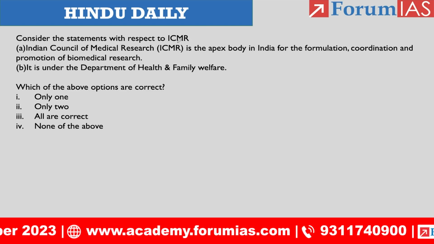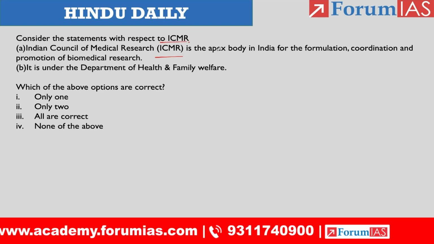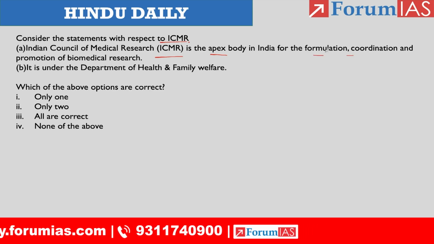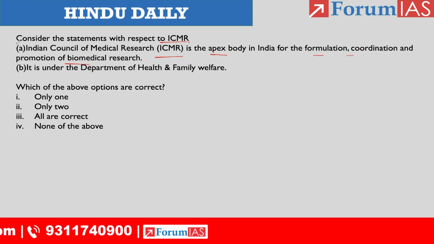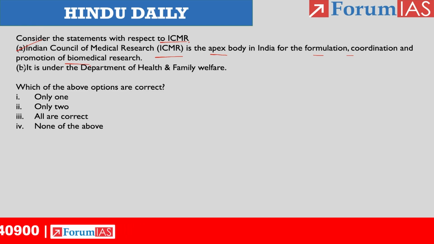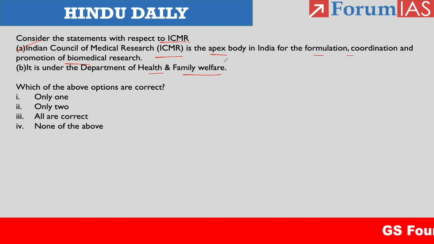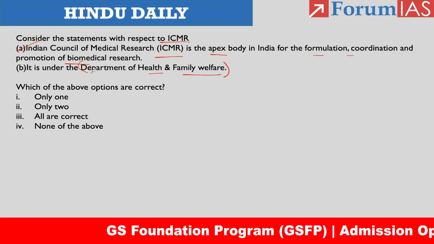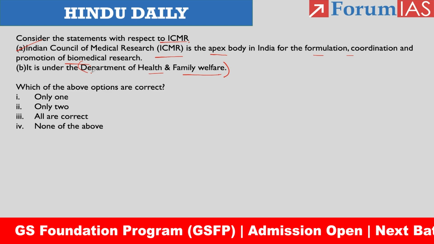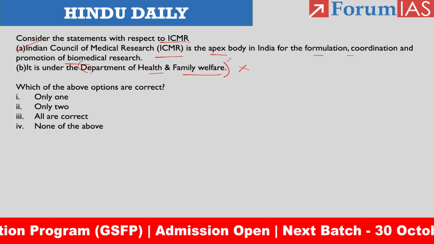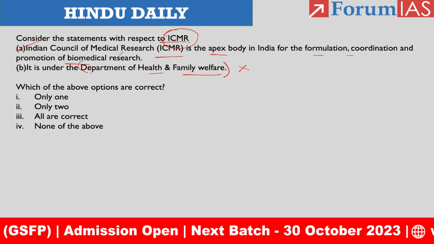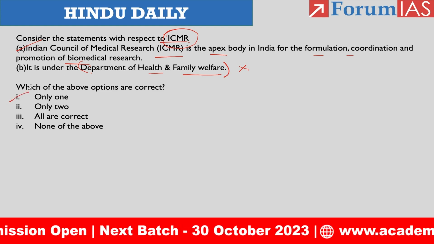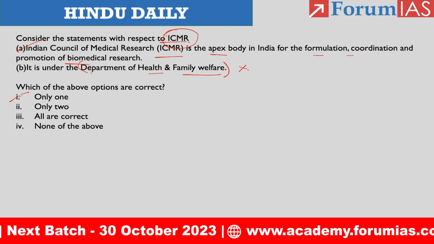Consider the statements with respect to ICMR. ICMR is the apex body in India for formulation, coordination and promotion of biomedical research. So this is factually correct. And the second statement says it is under the Department of Health and Family Welfare. As I already told you, under the Ministry of Health and Family Welfare, we have two departments. Department of Health Research is one and Department of Health and Family Welfare is another, right? So the second option is wrong because ICMR operates under the Department of Health Research. So only one is right. The first one is the right one.